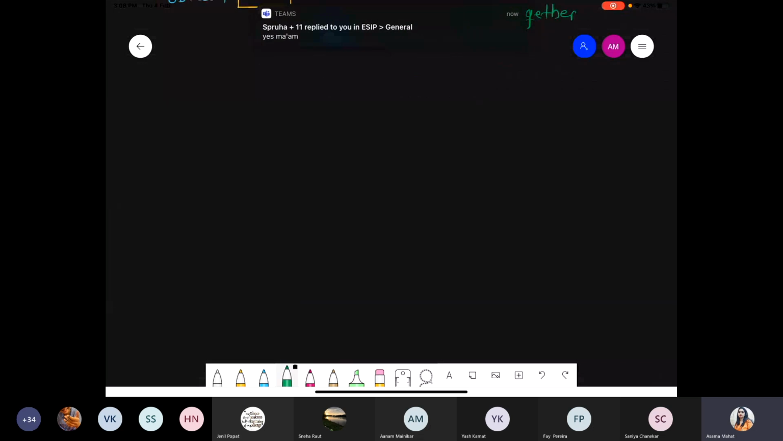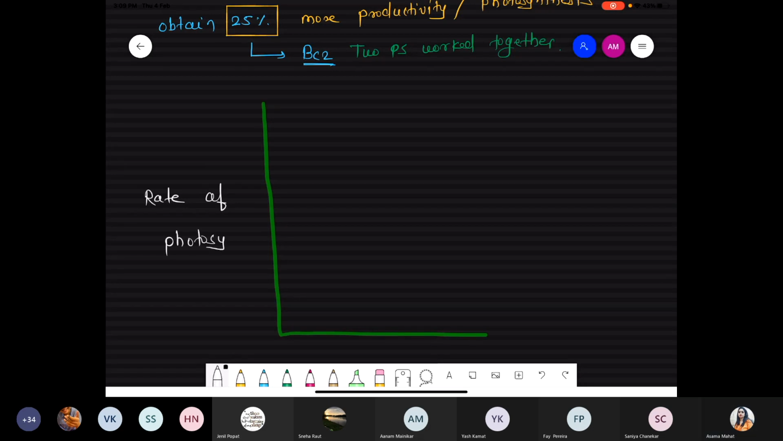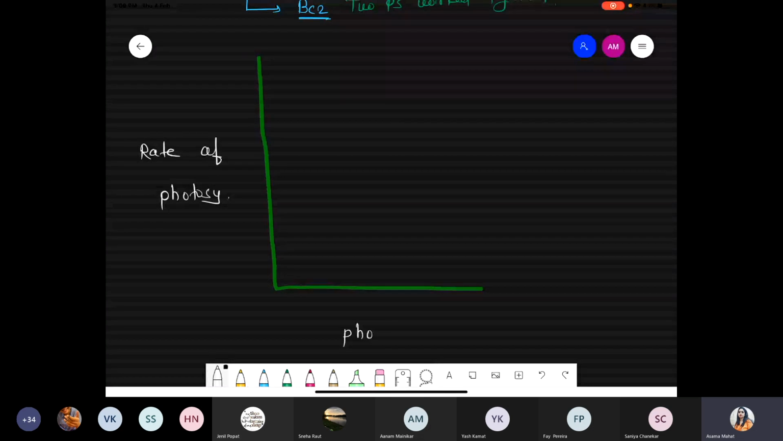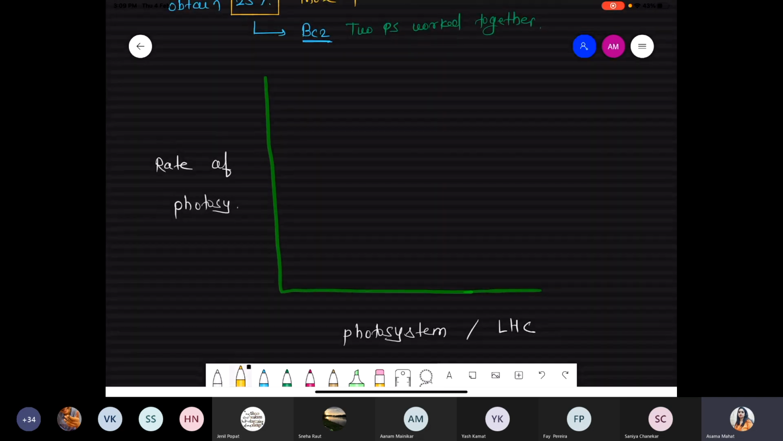So just try to understand, हम इसको compare करेंगे the cyclic and the non-cyclic photophosphorylation. Again, we are converting all this information into a graph. In case of the graph, on y-axis, we are talking about the rate of photosynthesis. And on the x-axis, we are talking about photosystem, that is light harvesting complex. LHC, light harvesting complex. Do you know very well? हमने दो light harvesting complex देखे, photosystem 1 and photosystem 2, cyclic and non-cyclic. हाँ? Suppose we are talking about यहाँ पे this one.